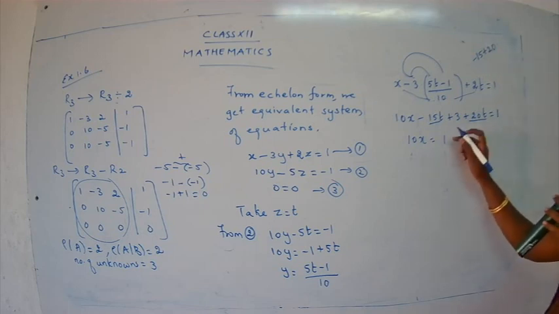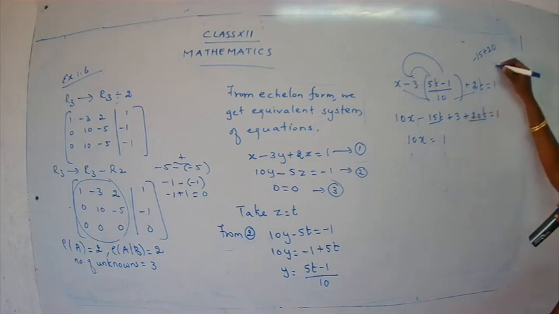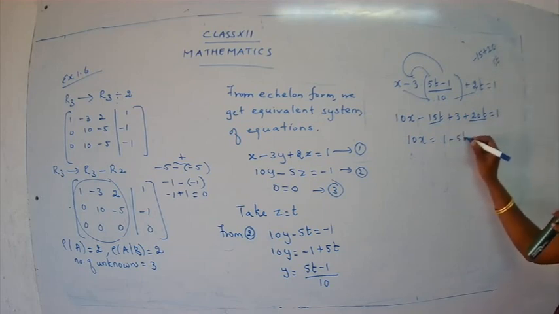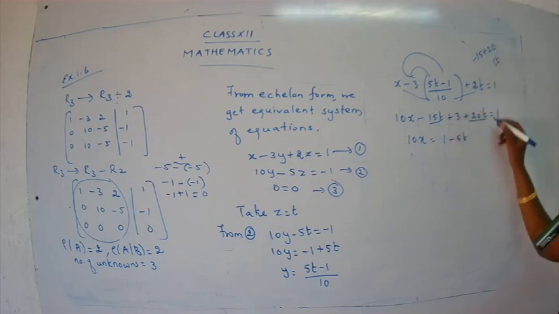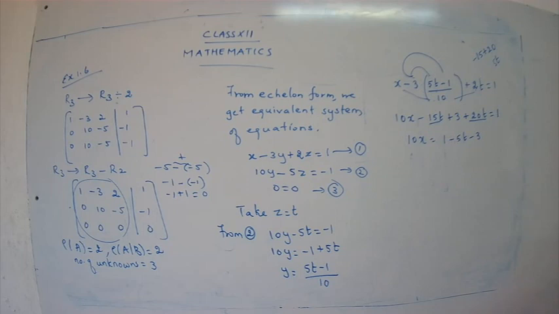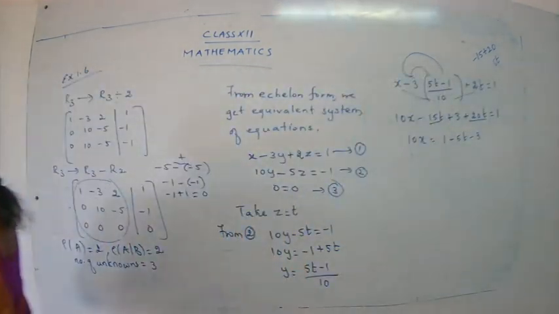Good. So you get here 5t. When plus 5t goes to that side, it is minus 5t. And this is plus 3, so it turns to be minus 3. Any other calculations left out? Nothing. Okay. So what is the value for x we get here?